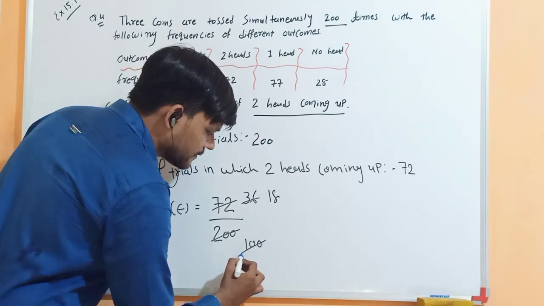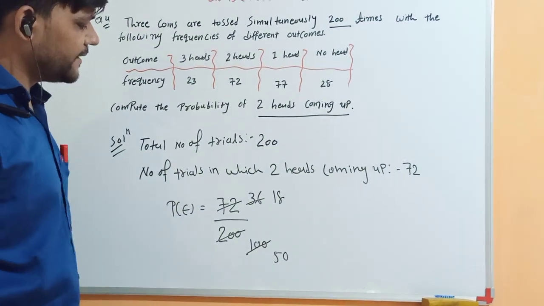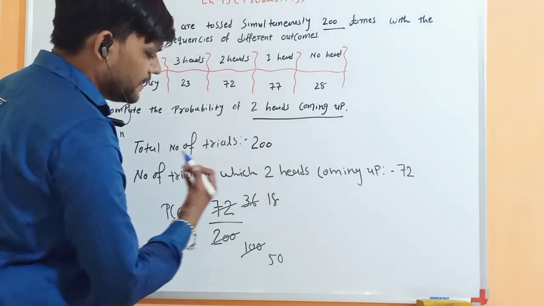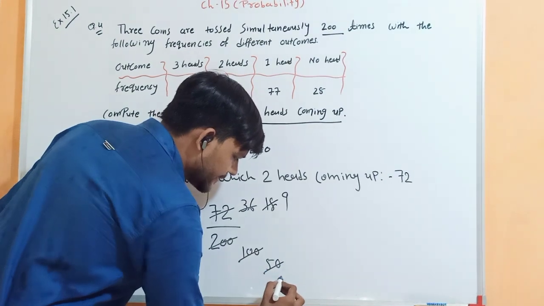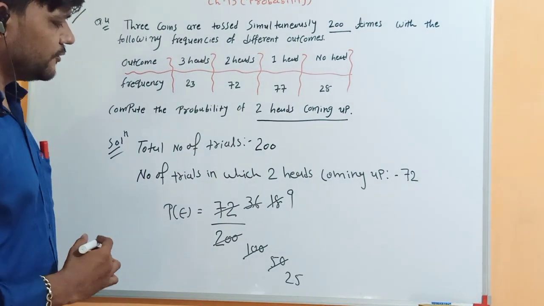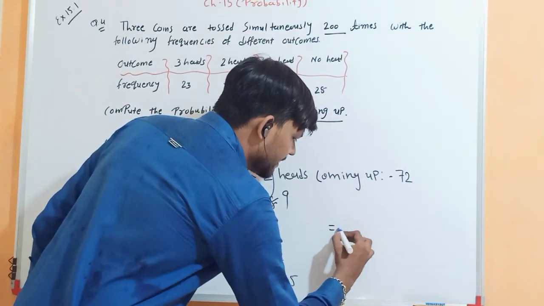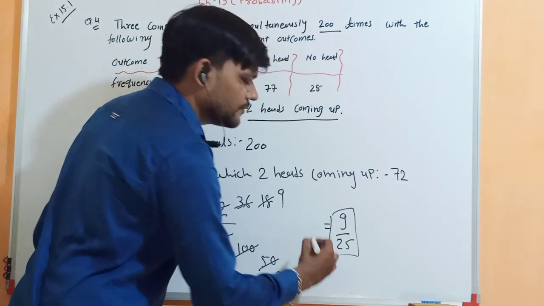Right? Half of 36 is 18. Half of 100 is 50. Still it is divisible by 2. So 9 2s are 18. 25 2s are 50. Right? Now the reduced form is not possible. So your final answer is 9/25. Okay, students.